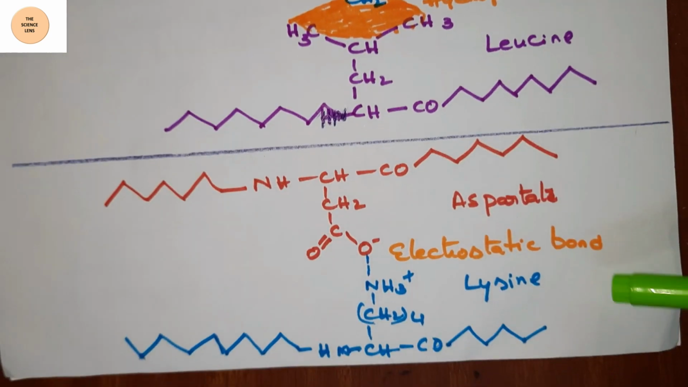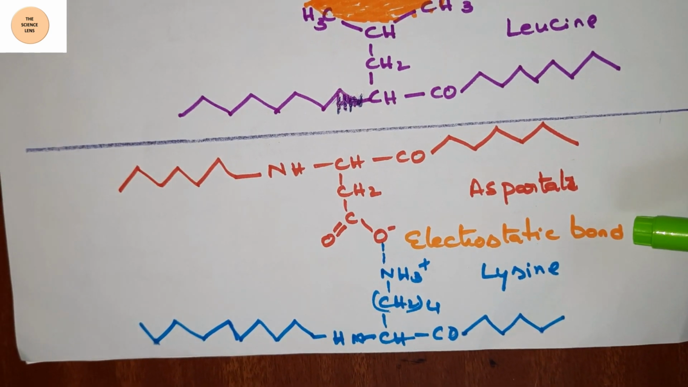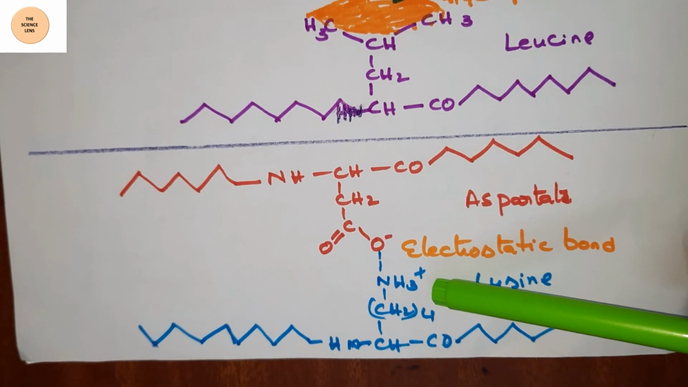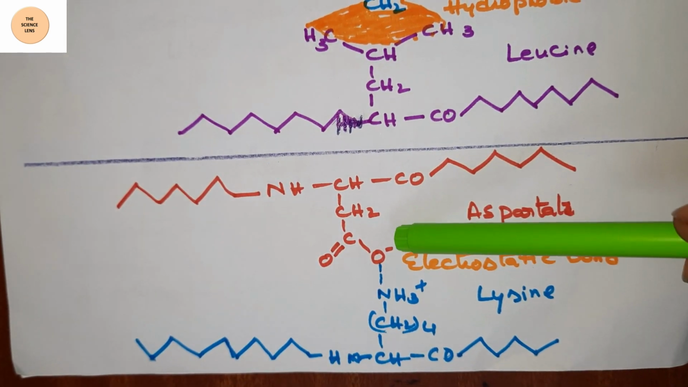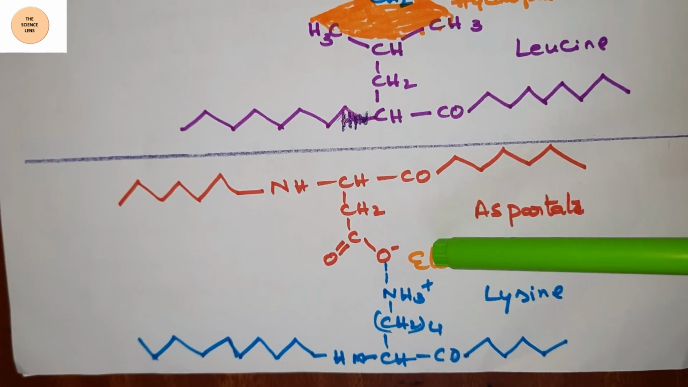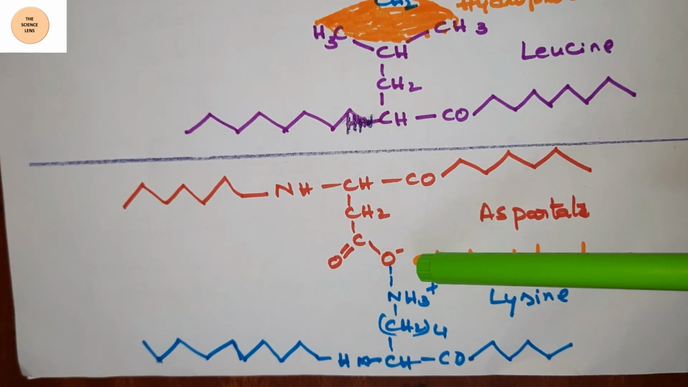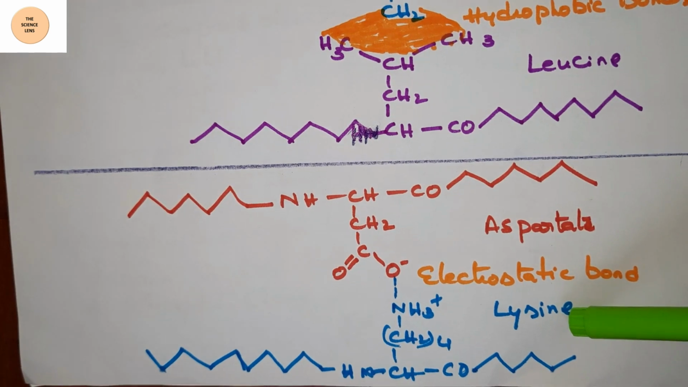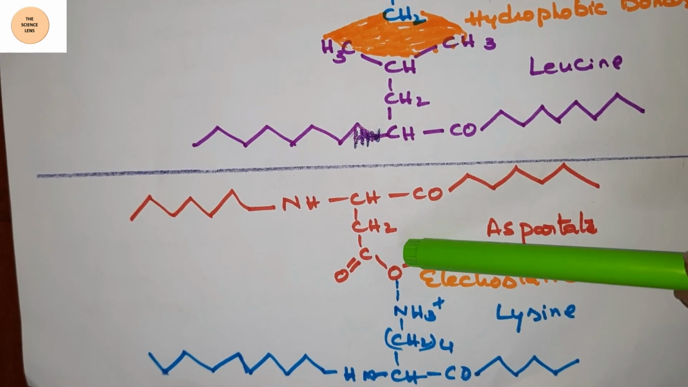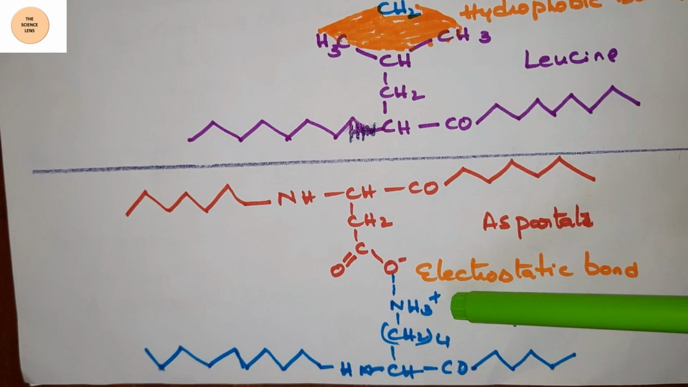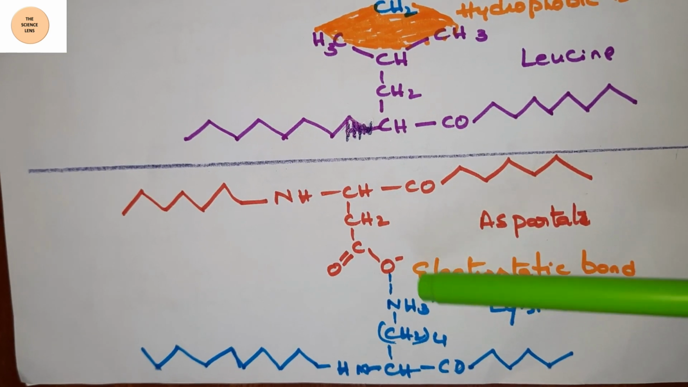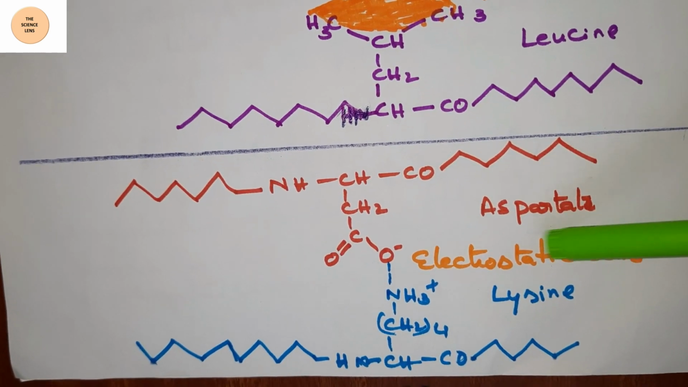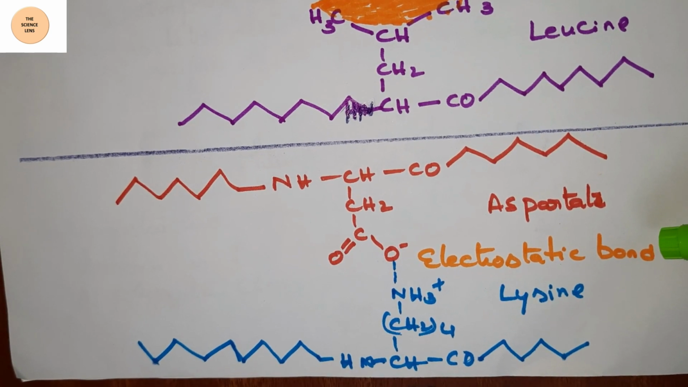The next one is the electrostatic bond. Here we generally call it ionic interactions. So in between the amino group NH3 plus and COO minus, in between these two ions, there are electrostatic interactions, and the bond formed between them is called the electrostatic bond. Here it is aspartate, and here this is lysine. The carboxyl group of aspartate and the amino group of the lysine, this is positive charge and this is negative charge. In between these two, there are electrostatic attractions that made them come together, and hence the bond formed there is called the electrostatic bond.